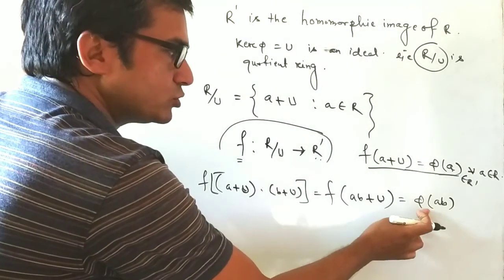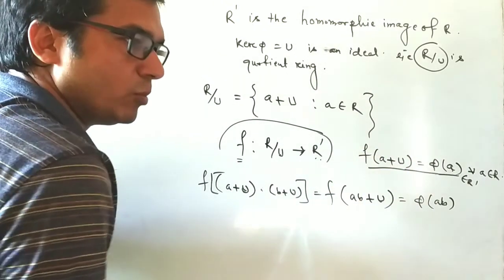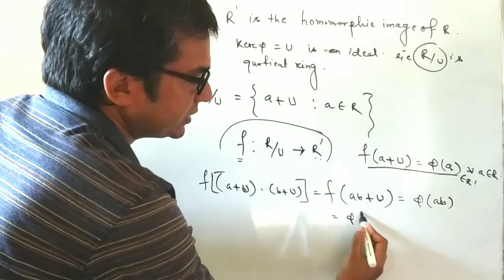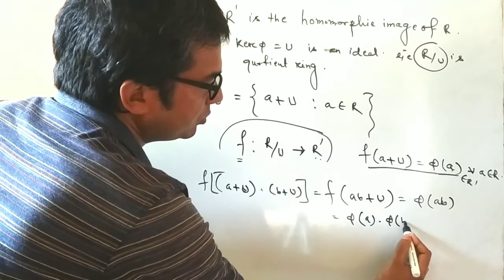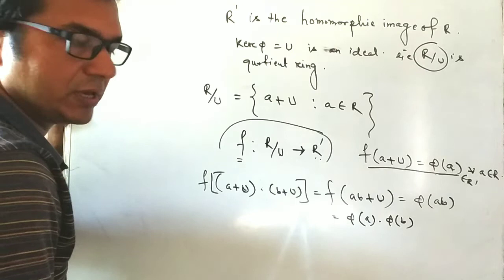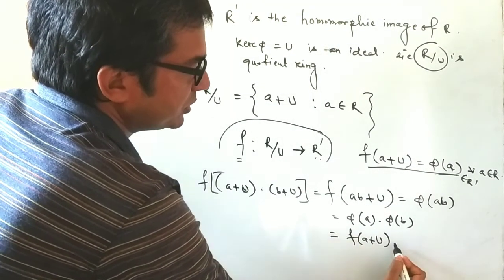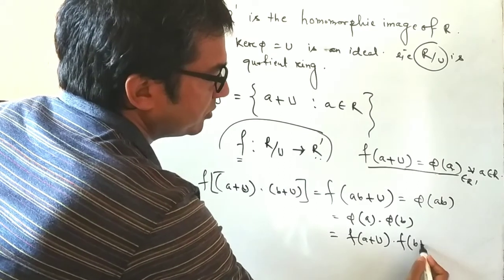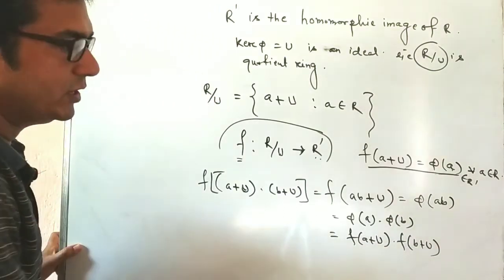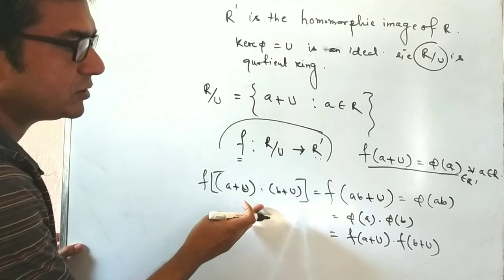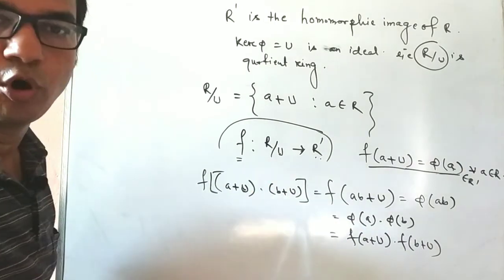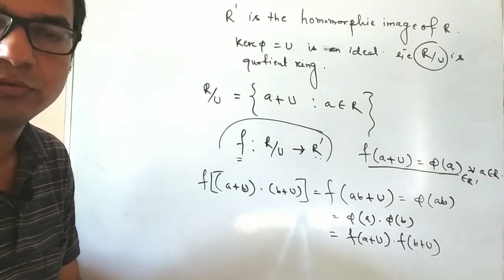And here also phi is a homomorphism, so we can write this phi(a) into phi(b). That is f(a+U) into f(b+U). Right? So the preservation of the multiplicative operation is proved.